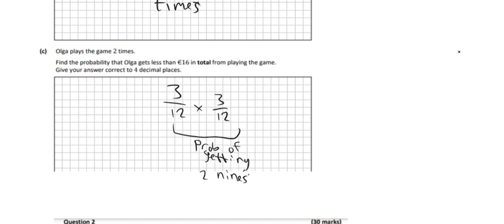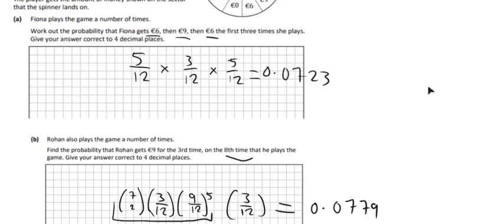So if that's the probability of getting 2 9s, then the probability we're looking for is it not happening. So we're looking for it to get something less than 16. So that would be 9 over 144. So we're going to do 1 take away 9 over 144. And that should give us 0.9375.